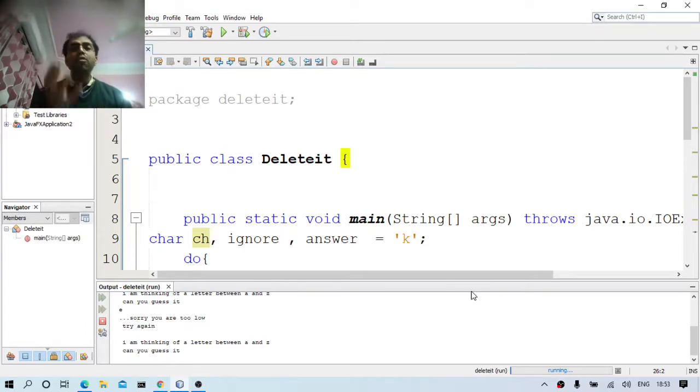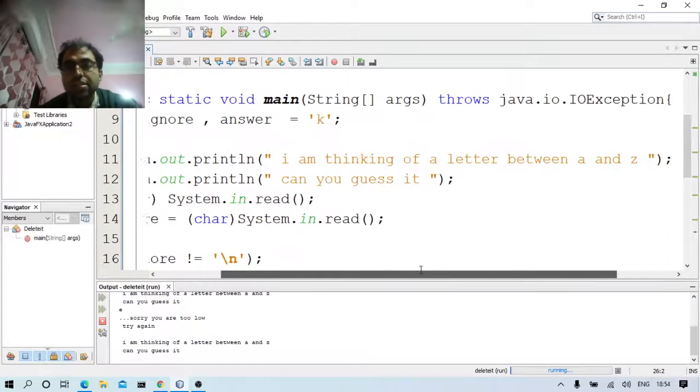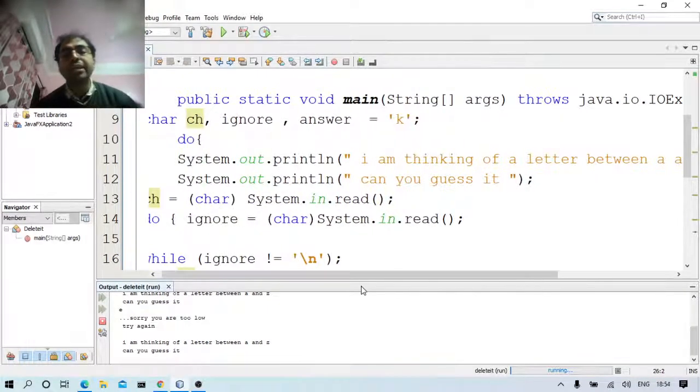So I am declaring four variables, data type I am using char: ch, comma, ignore, comma, answer is equal to k, semicolon. Do. Now this is the starting of the do loop. System.out.println, I am thinking of a letter between a and z. So this is System.out.println, I am printing it out. System.out.println, can you guess it?